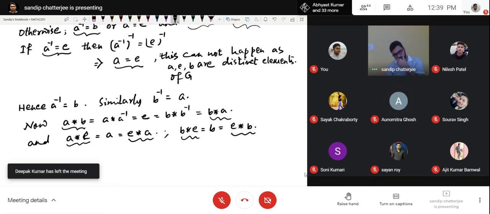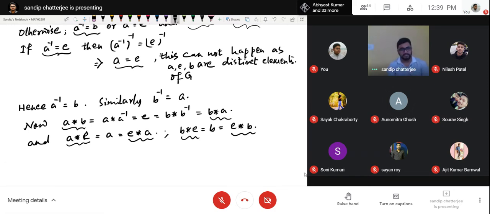Hence, what we can say? Hence, the structure (G, *) is an abelian group.